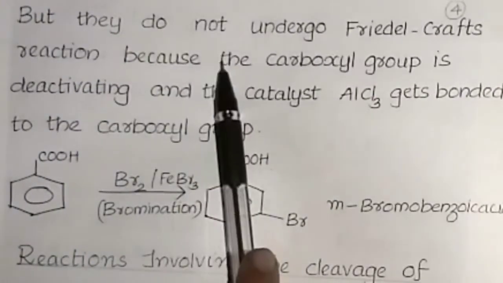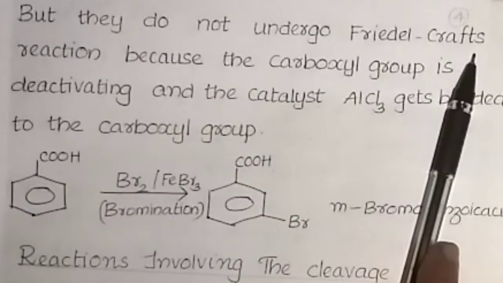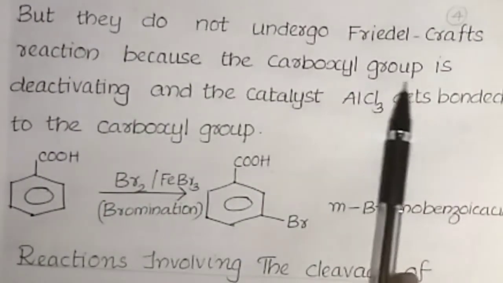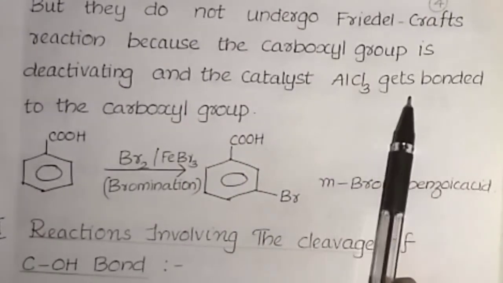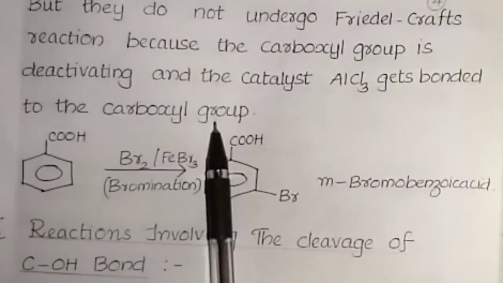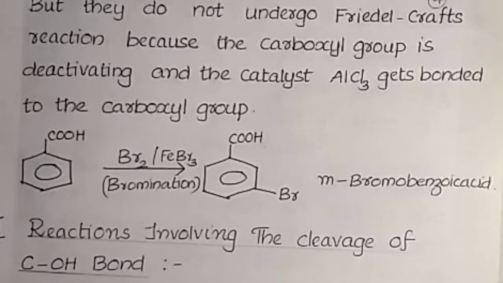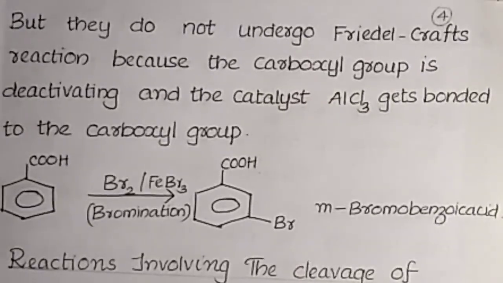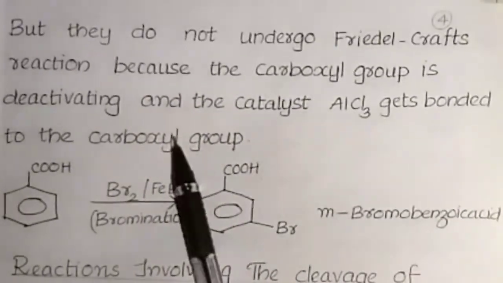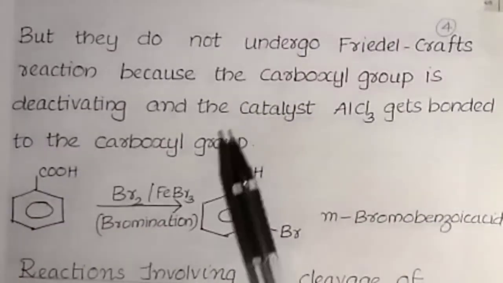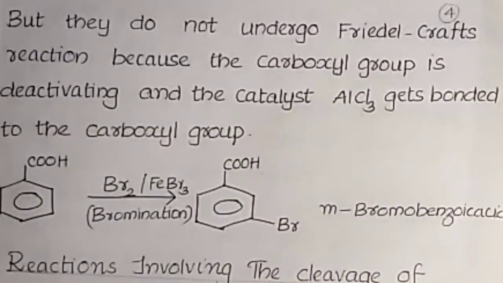But carboxylic acids do not undergo Friedel-Crafts reaction because the carboxyl group is a deactivating group and the catalyst aluminum chloride gets bonded to the carboxyl group. You know in Friedel-Crafts reaction, the catalyst we use is anhydrous aluminum chloride. If carboxylic acid is taken to undergo Friedel-Crafts reaction, then this catalyst will react with the carboxyl group. So carboxylic acids do not undergo Friedel-Crafts reaction.